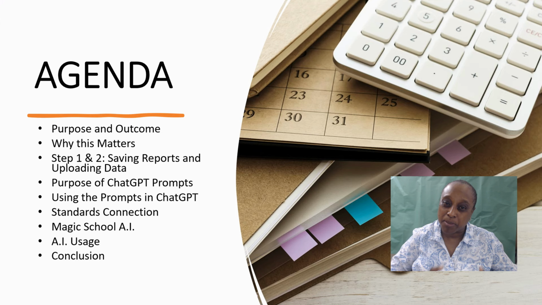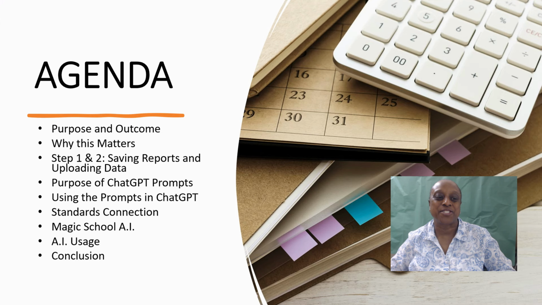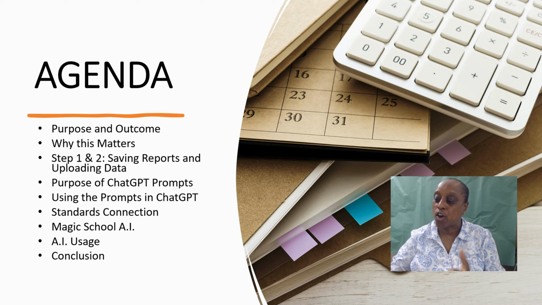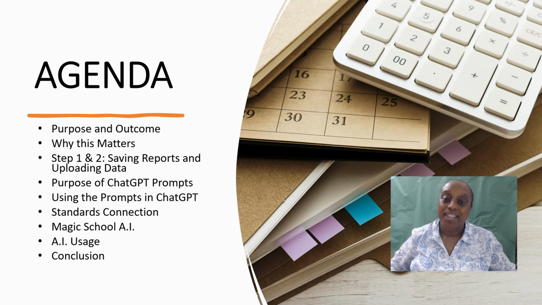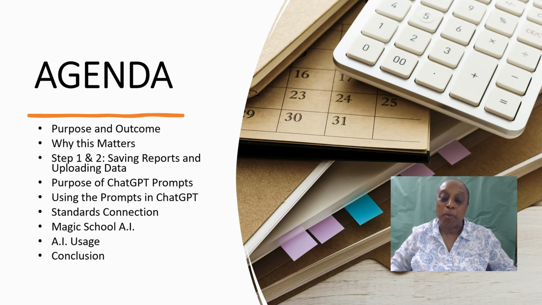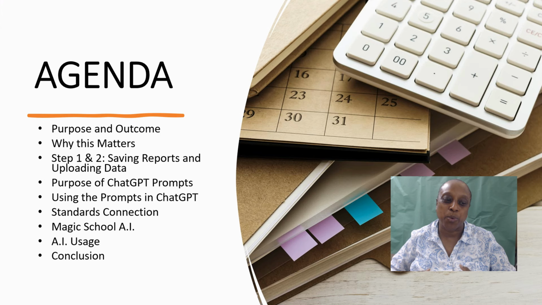And we're going to talk a little bit about how it connects to the standards, and how we can also use Magic School AI to kind of help us out. So even though we're looking at ChatGPT, we're going to also look at Magic School AI. So we're going back to something that I've already taught you and that you've already learned, but we can smash these AI models together in order to get exactly what we want.